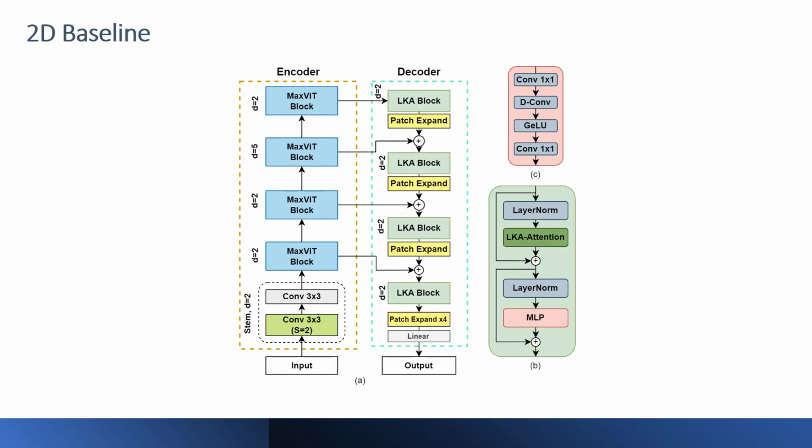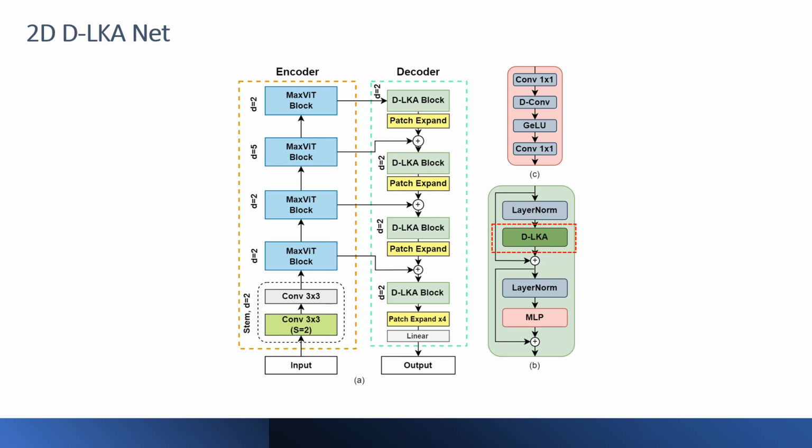Next up are our network models. We develop different networks for 2D and 3D segmentation. First, a baseline is created that utilizes a max-VIT encoder for feature extraction as shown on the left side, followed by a decoder in the middle that is made from large kernel attention blocks. The large kernel attention blocks are presented on the right side. This baseline model is used for performance comparison with the other models.